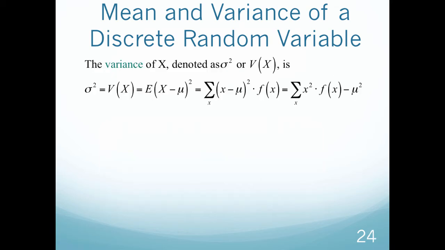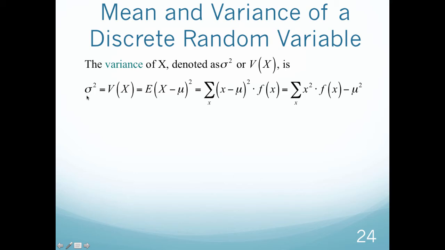Okay, so now to find the variance. This formula is a little more ugly, and you have a few different options or ways to solve. So this time we're going to use sigma squared. So this is a new Greek letter. It's called sigma. It's like a circle with a line on the top. So sigma squared is the same thing as variance, or it stands for variance, or V of x.